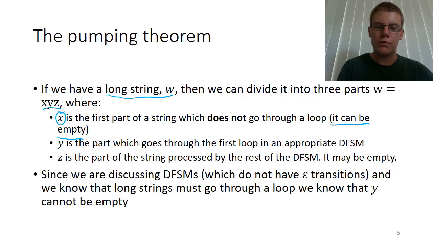So just to reiterate, because we're discussing deterministic finite state machines and we're saying that Y is the part that goes through a loop, which we know it has to because we said that the string is long, then we know that Y cannot be empty. But X or Z may be empty. So Z may be empty as well. If the machine just consists of a loop where the start state is the accepting state and this particular string just goes through that loop, then both X and Z would be empty.